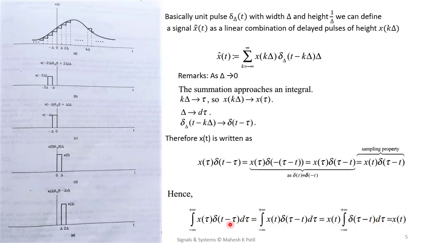All these combinations represent the input x of t. Remember, if you simplify these equations, you will get the input x of t here.